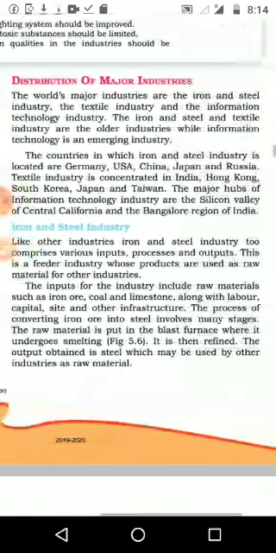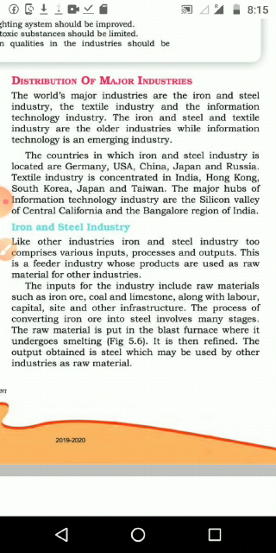Then the countries in which the iron and steel industry is located are Germany, USA, China, Japan and Russia. The major iron and steel industry is located in which countries? Please underline: Germany, USA, China, Japan and Russia. The textile industry is concentrated in India, Hong Kong, South Korea, Japan and Taiwan. The textile industry may be cotton or jute or silk, different industries. It is concentrated in which countries? India, Hong Kong, South Korea, Japan and Taiwan.